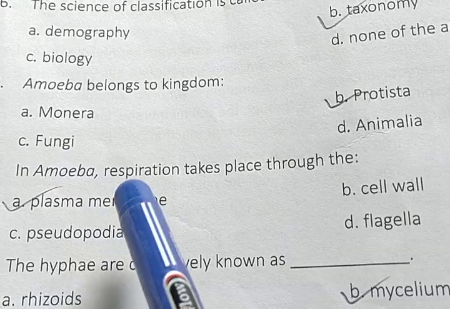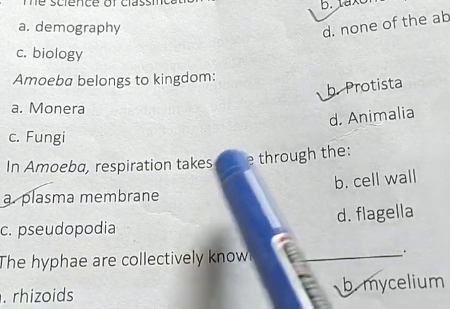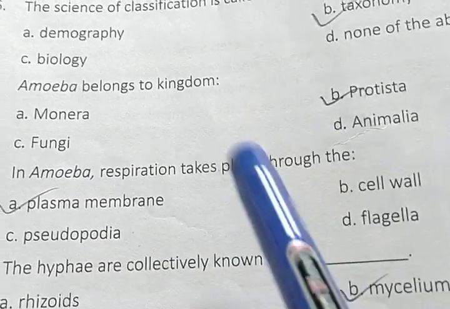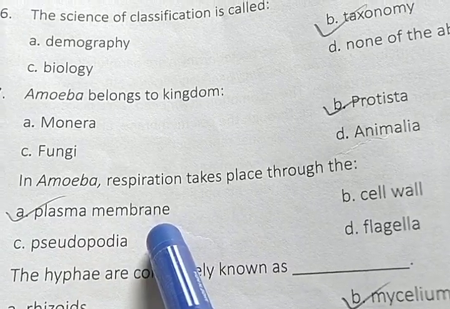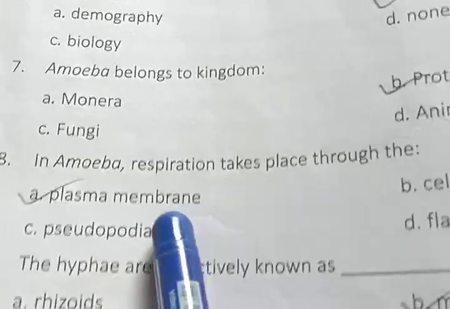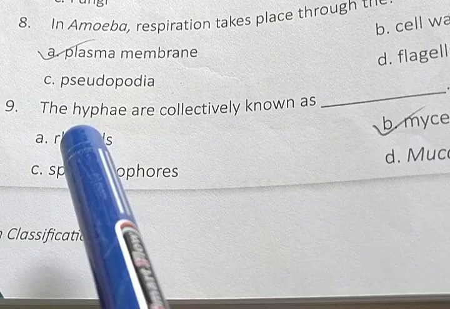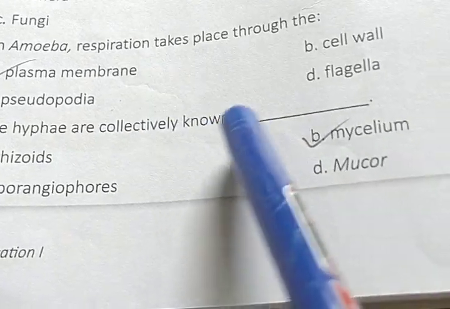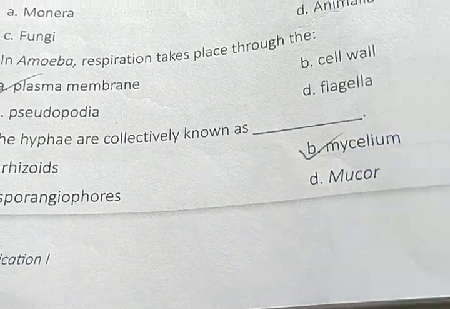Actually, amoeba respiration takes place basically through the cell membrane. Cell membrane is also known as plasma membrane. So that's why the answer will be plasma membrane. Next, the hyphae are collectively known as mycelium.